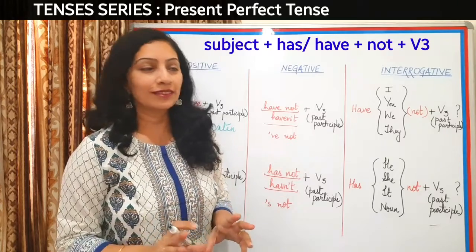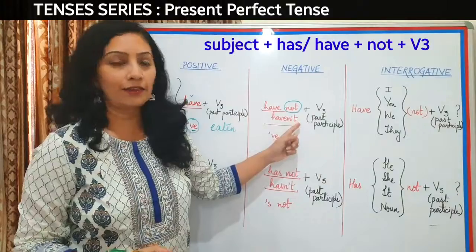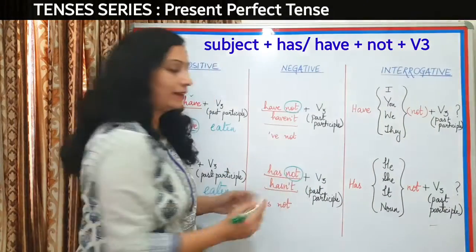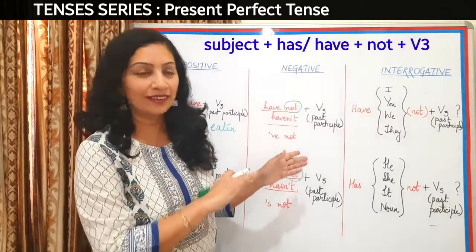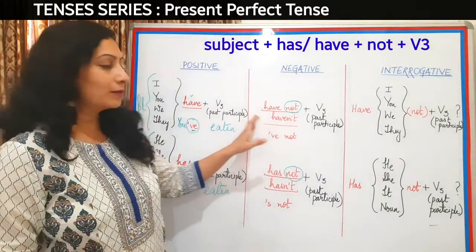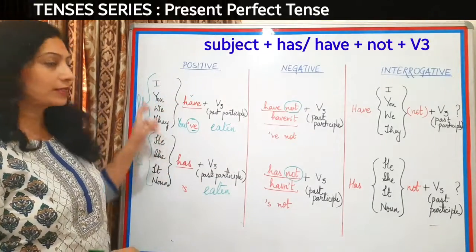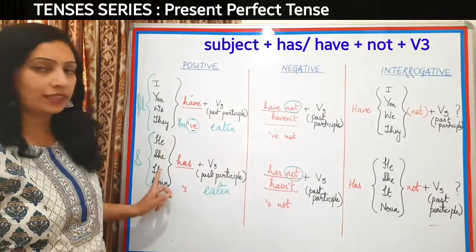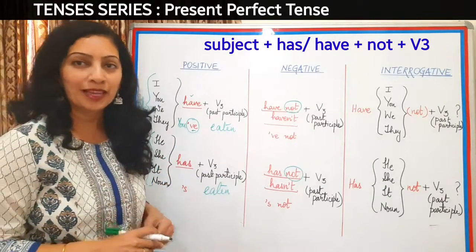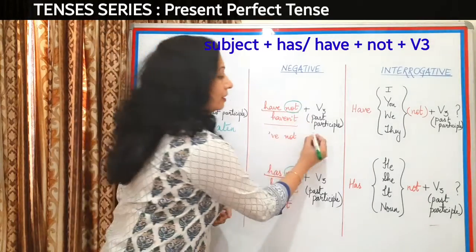Let's move to the negative formation of present perfect tense. All you have to do here is just place a not after have or after has. That's it. It's very easy. So let's make the same thing here. Now the same concept will apply here. Have will be used for plural subjects like I, you, we, they, and has will be used for he, she, it and somebody's name. Let's try to make sentences. I have not eaten.